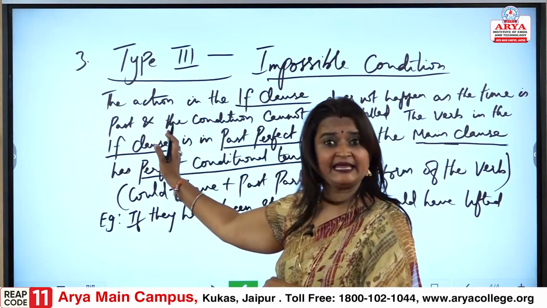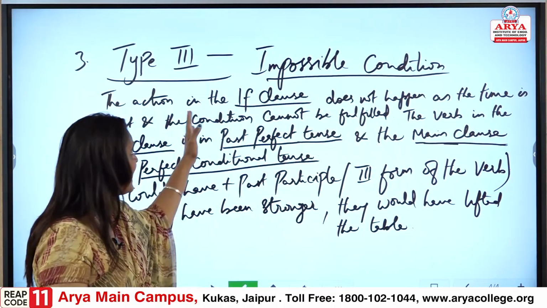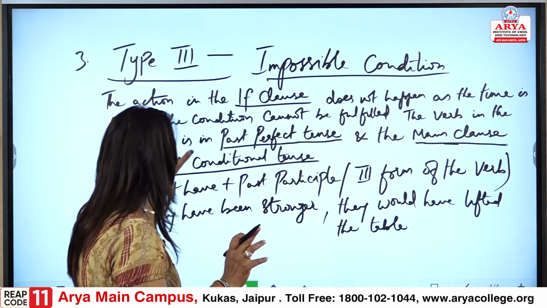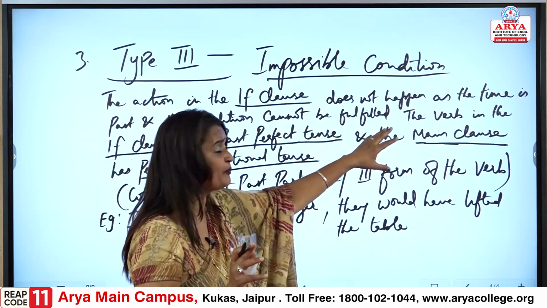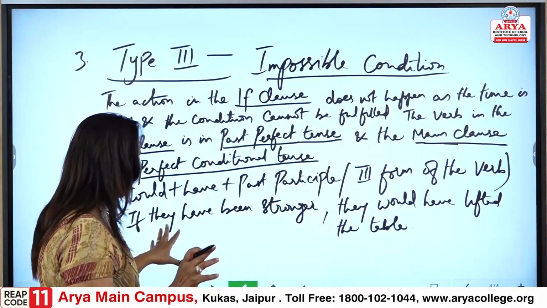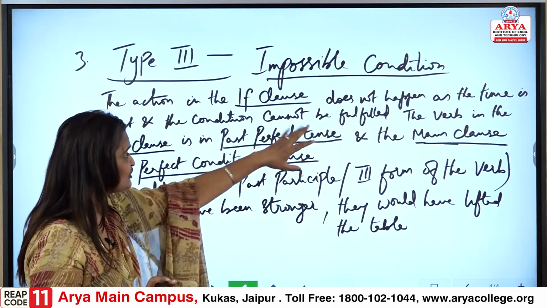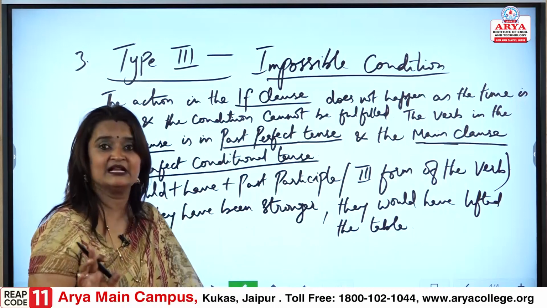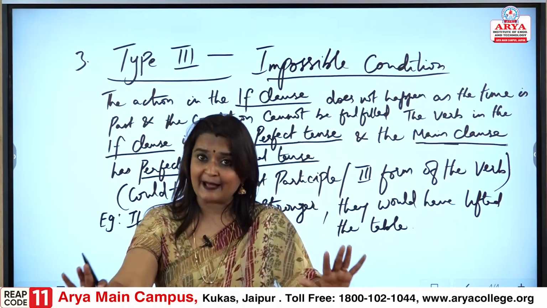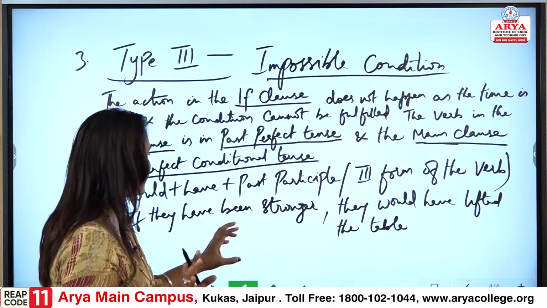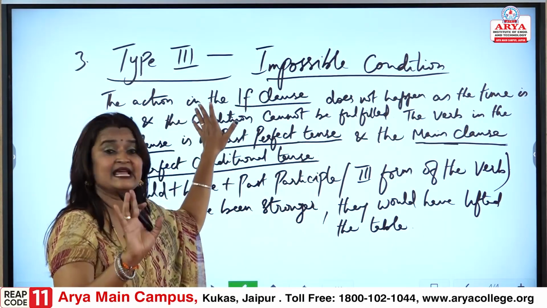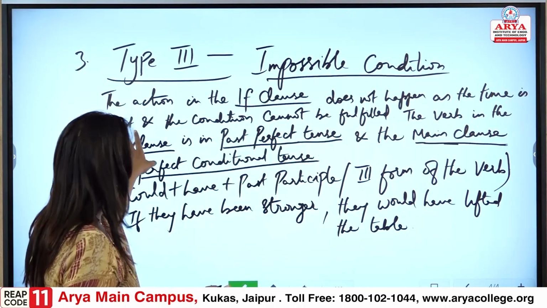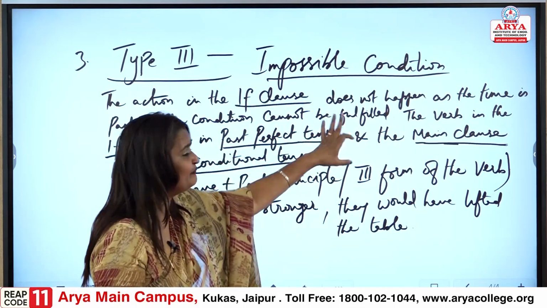So, the first thing we take care of is that the action in the if clause does not happen as the time has passed and the condition cannot be fulfilled.